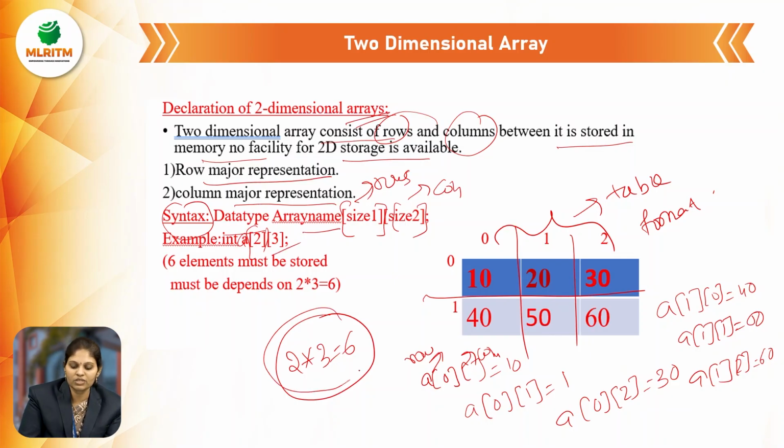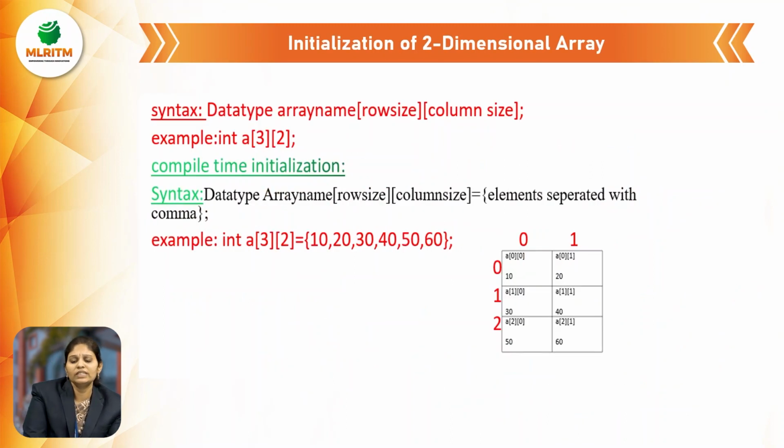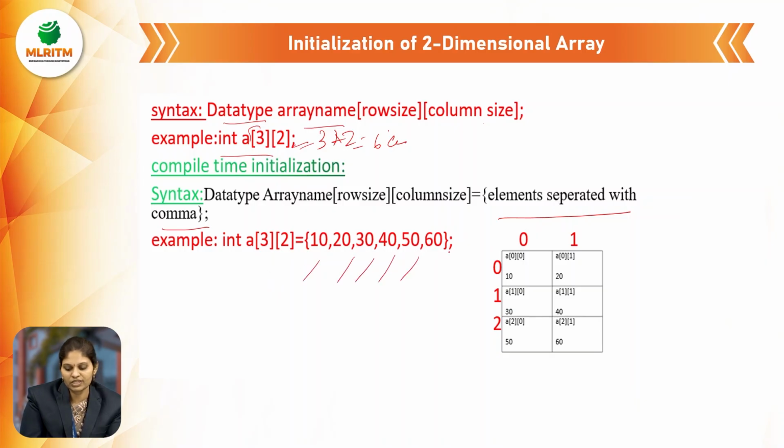How many elements do we enter? 6 elements. So data type, array name, size 1 and size 2. Size 1 is represented as rows, size 2 is represented as columns. So how do we initialize the two-dimensional array? Data type, array name, row size and column size: int A of 3, 2. So 3 into 2 is equal to 6 elements. The elements are separated with commas: 10, 20, 30, 40, 50, 60.